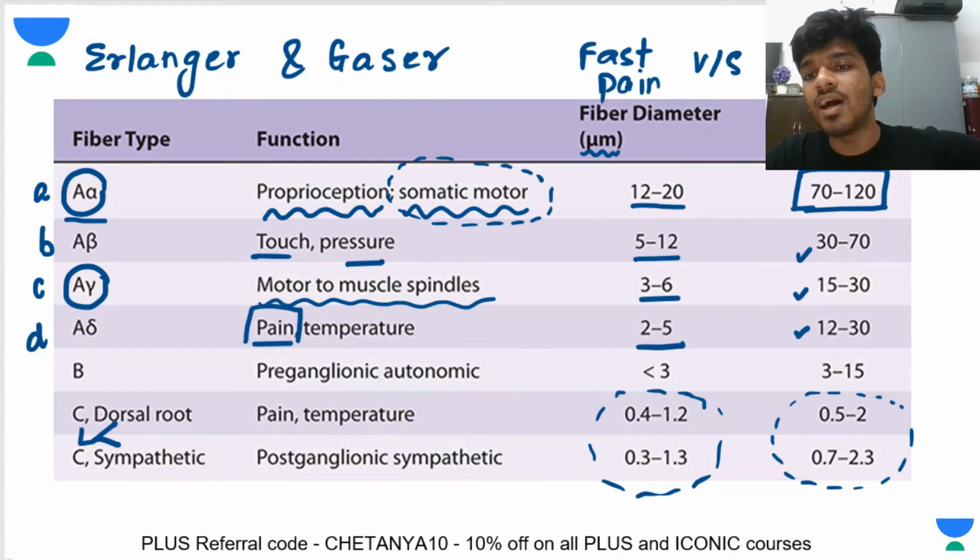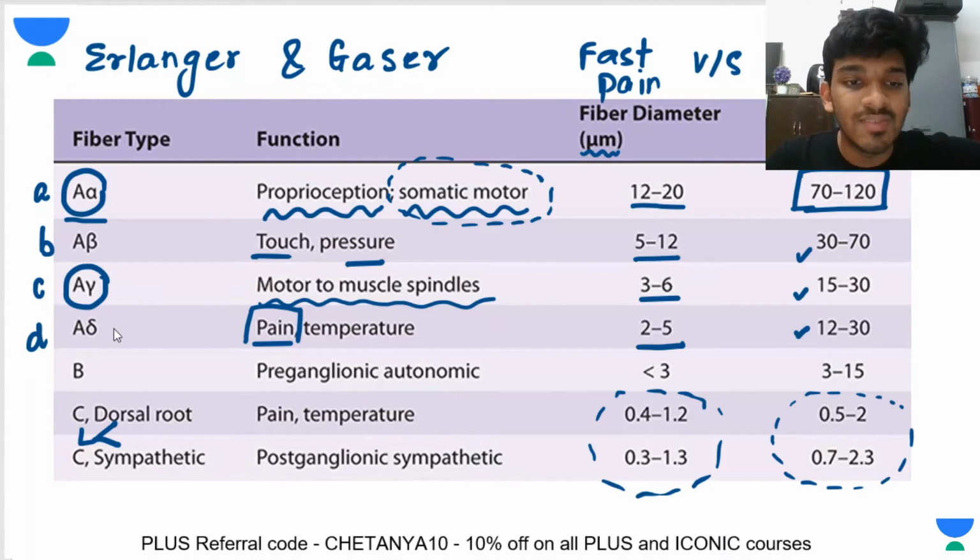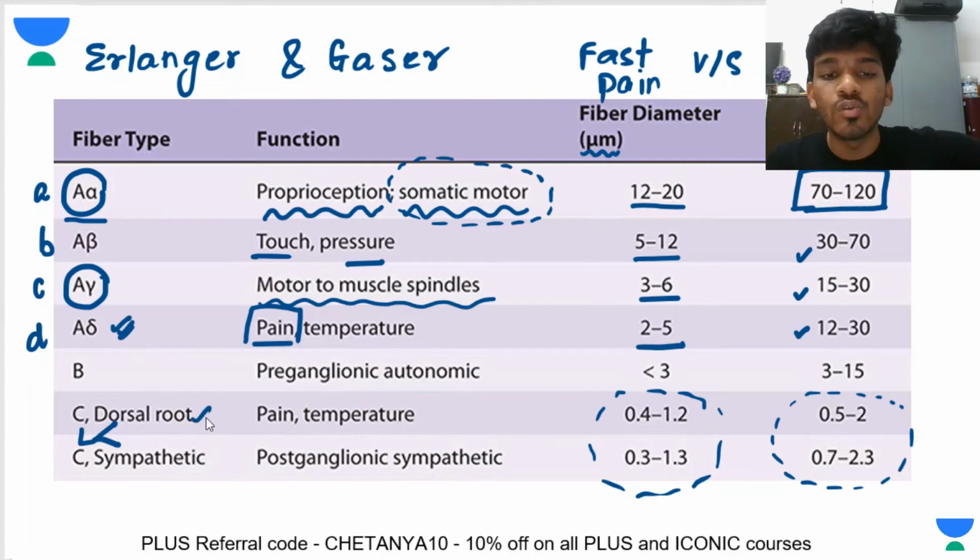So if you remember the fast pain, it is carried by A delta fibers. A delta fibers will carry fast pain. So who will carry slow pain? The C fibers. So the dorsal root fibers of C type are going to carry slow pain.